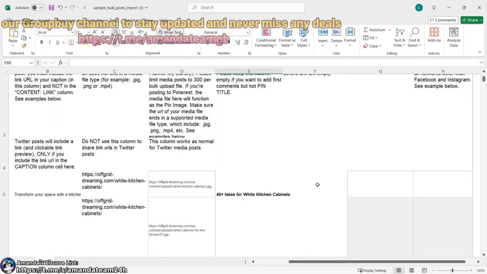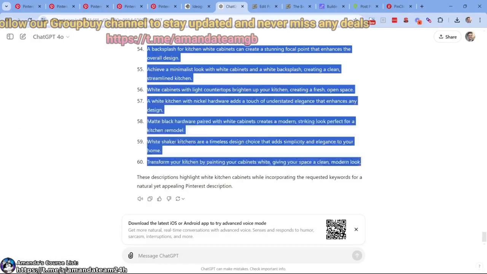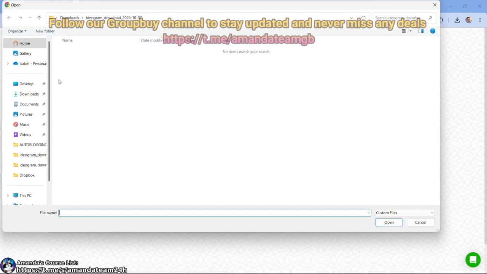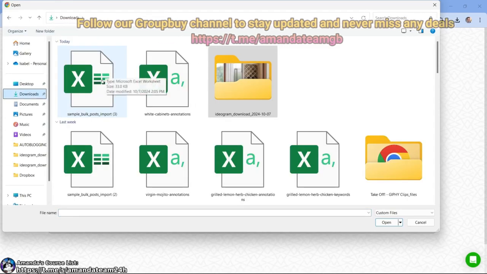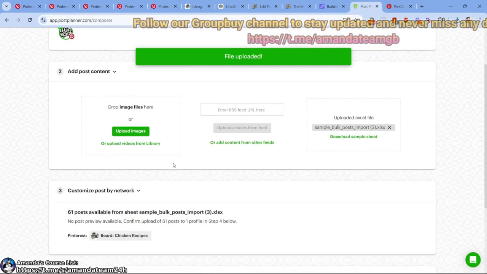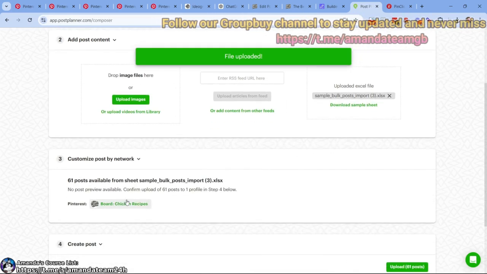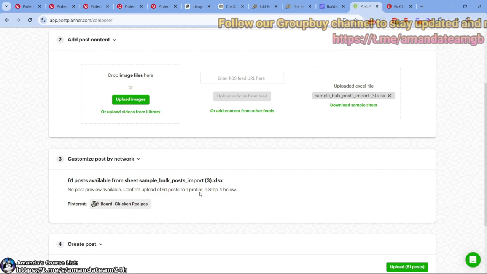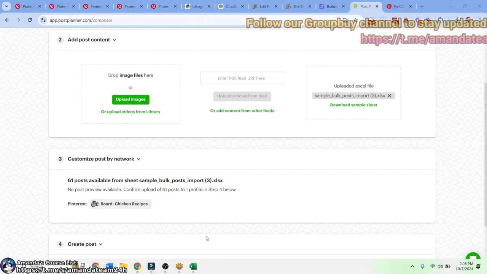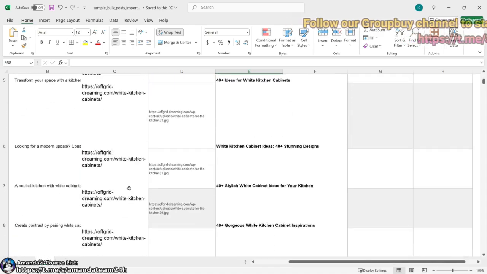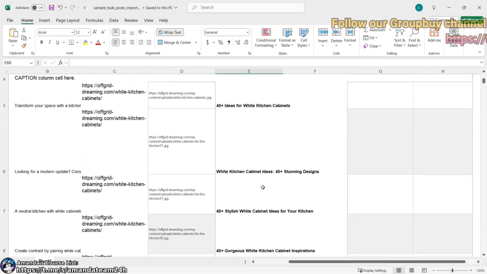And what I'm going to do is Control S, right? Control S is done. Come to Post Planner, upload spreadsheet. What we're going to do is come here, and this should be it. The sample bulk is the one, right? 61 posts. Well, 61 posts. I don't want 61, so something went wrong because we're going at mega speed. Why is there 61? Let's find out.